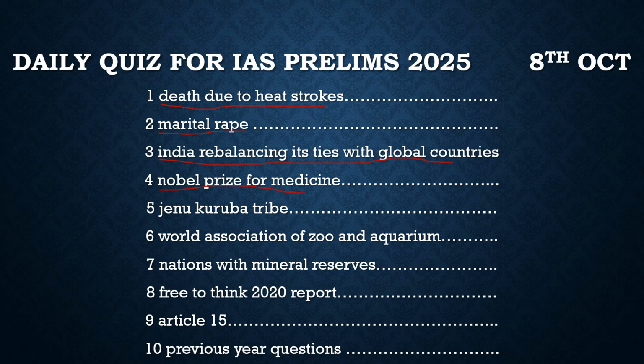In this, what we have to understand is that two scientists were given the Nobel Prize. It is Victor Ambros and Gary Ruvkun. They were given the Nobel Prize for medicine or physiology. And what was the discovery?